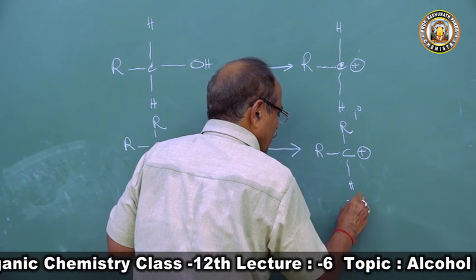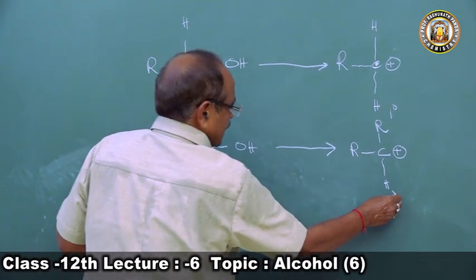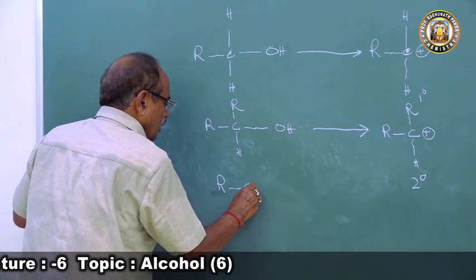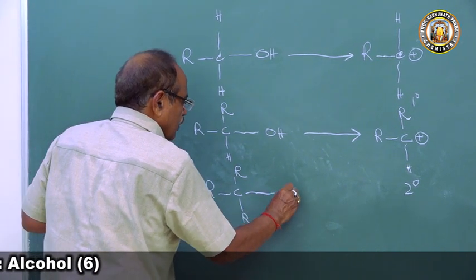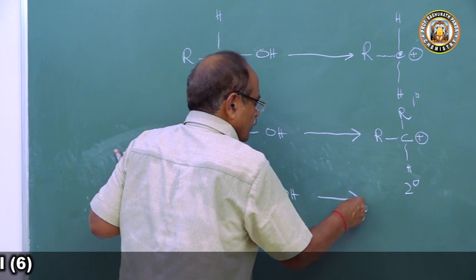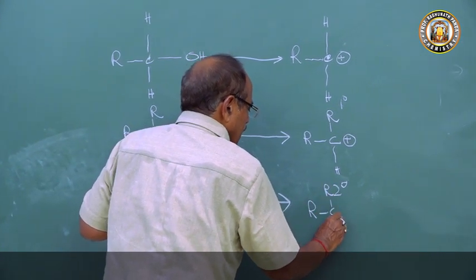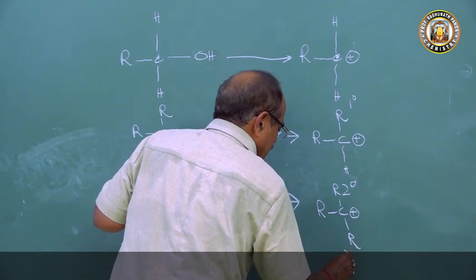This is 2 degree carbocation. If we come to tertiary alcohol, the tertiary alcohol produces the tertiary carbonium ion R, C, R, R, and here we have a positive charge. This is the tertiary carbonium ion.